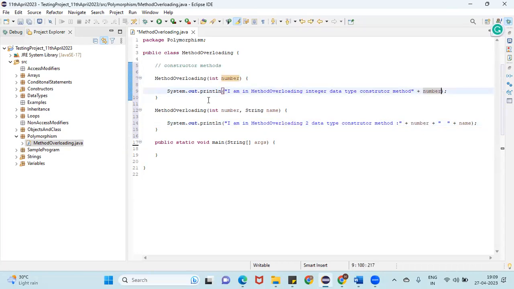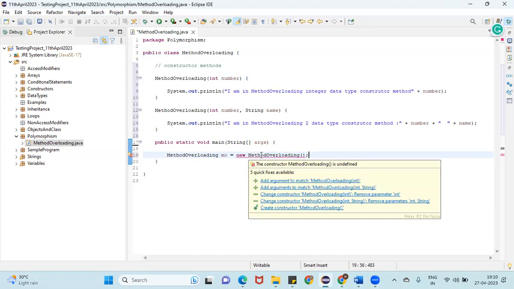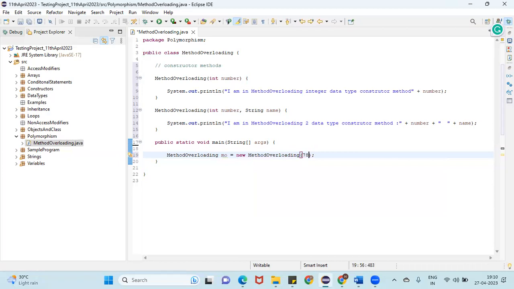So how to call constructor methods in the main method? Can I call directly like this? Just by creating an object, right? See here, I'm going to create an object now. MethodOverloading mo equal to new MethodOverloading. That's it, guys. Do we have any default constructor here? No, that is the reason it is showing an error. But if I pass 78, are you able to see any error now? No, right?